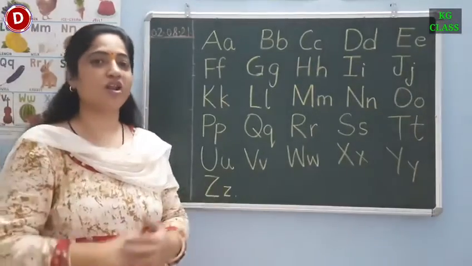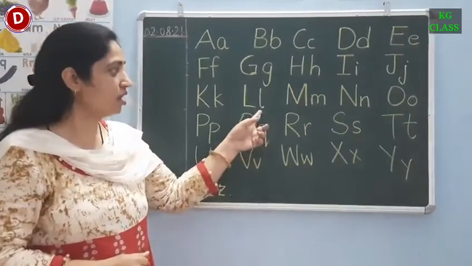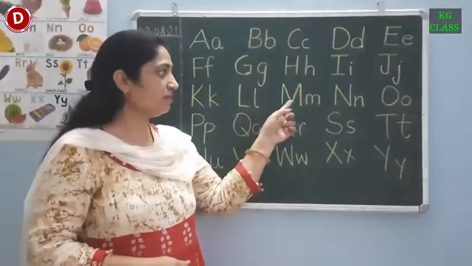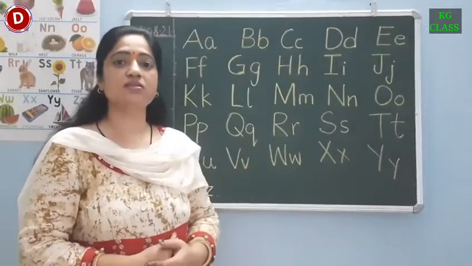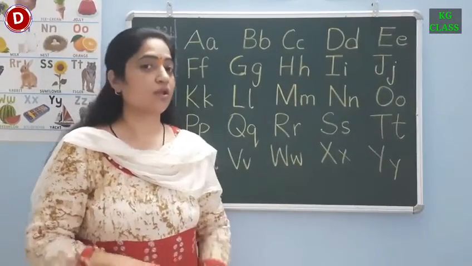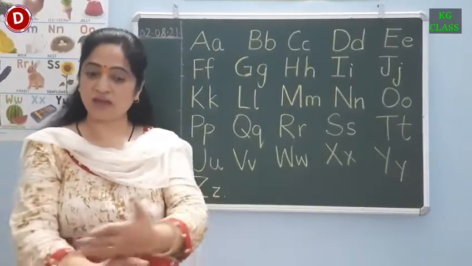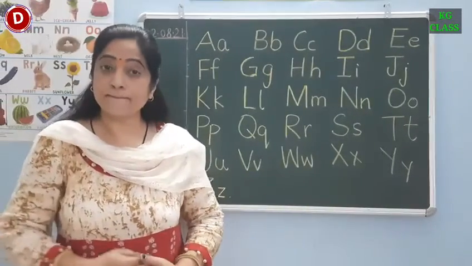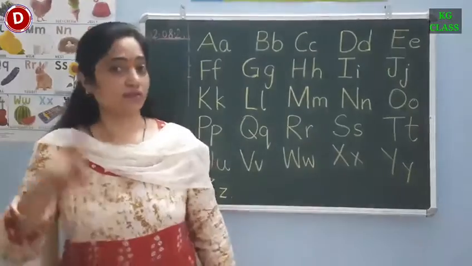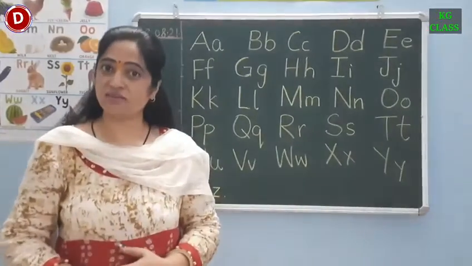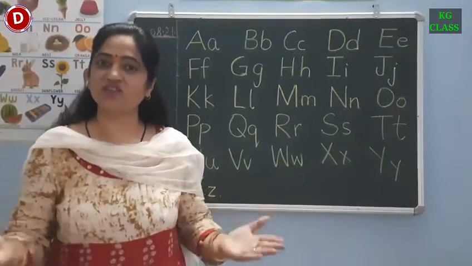L. We lick a lollipop. So L says L. Children, this is capital M. This is small m. M says M. The mom and the dad make many meals. The mom and the dad make many meals for their hungry children.